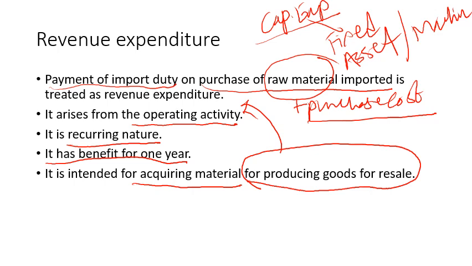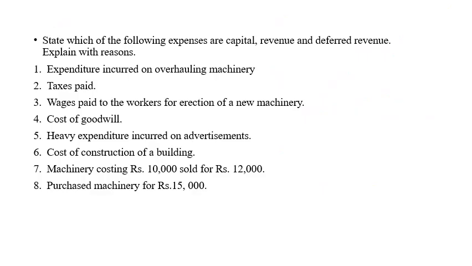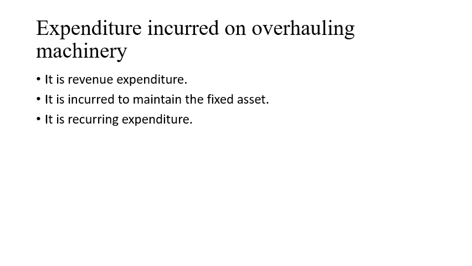But in our case, it is incurred for purchase of raw material. So it will be treated as what? Revenue expenditure. You got my point? Okay, let's move to the next example. State which of the following expenses are capital, revenue and deferred revenue. Explain with reasons. So 8 examples are here. We will see them one by one.